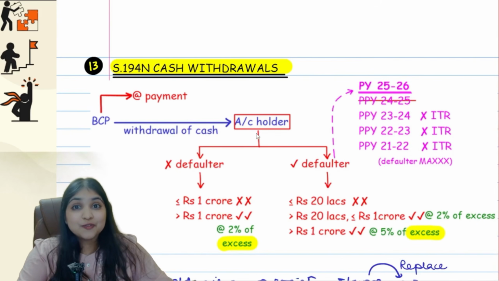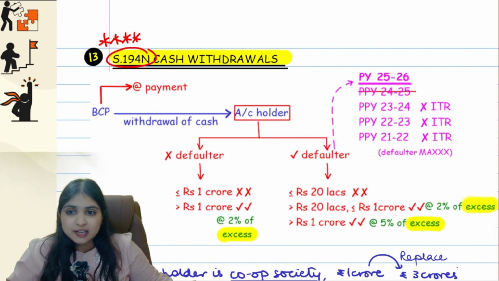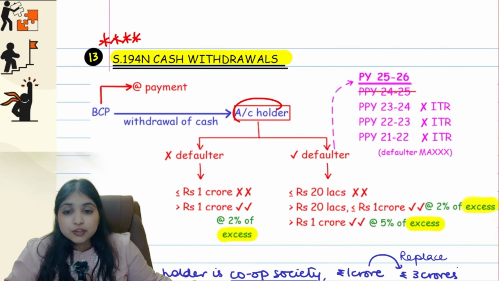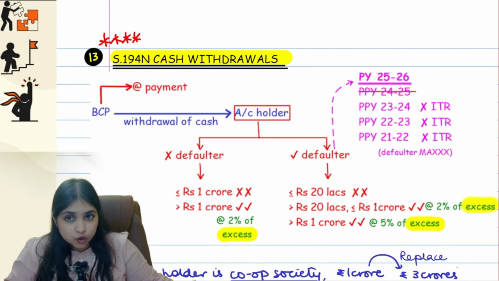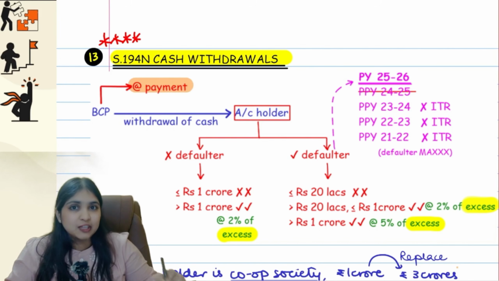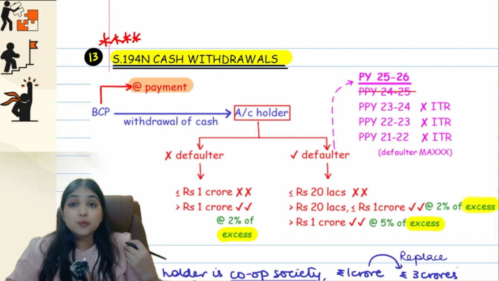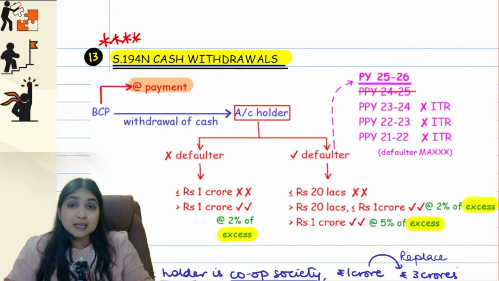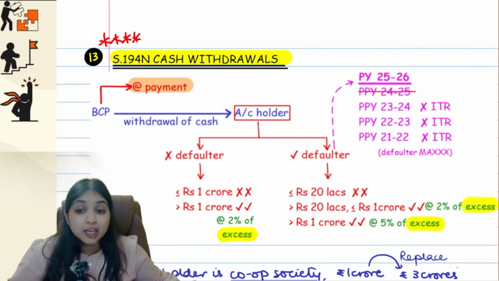Let's come to 194N. So in section 194N, point number 1, we are talking about cash withdrawals. Point number 2, when you withdraw cash from BCP, that is from bank, cooperative bank or post office, at the time of withdrawal, that is at the time of payment, tax will be deducted. Okay, at what rate will be deducted, what will be the limit applicable, all that depends upon are you a defaulter or are you not a defaulter.